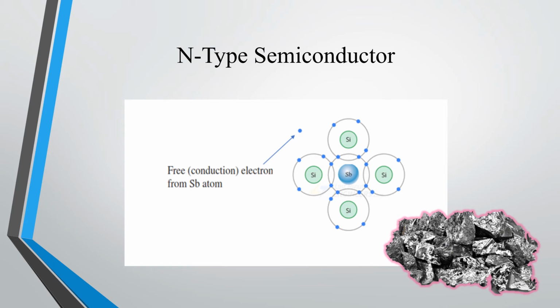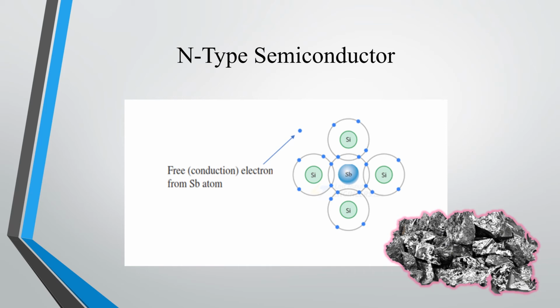Now we'll see N-type semiconductor. When a pentavalent impurity is added to a silicon crystal, it becomes N-type semiconductor. Let's see how. Here I'm taking antimony as an example for pentavalent impurity.